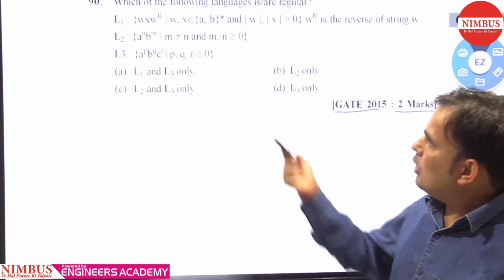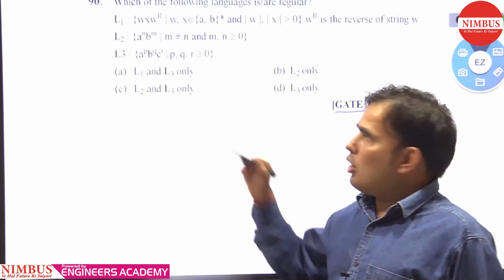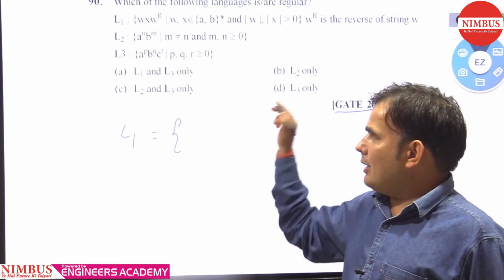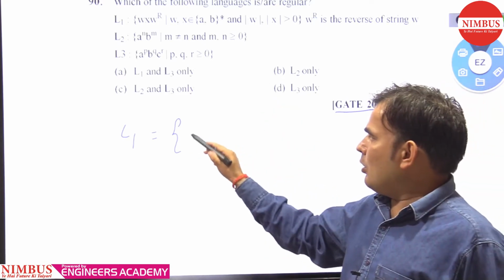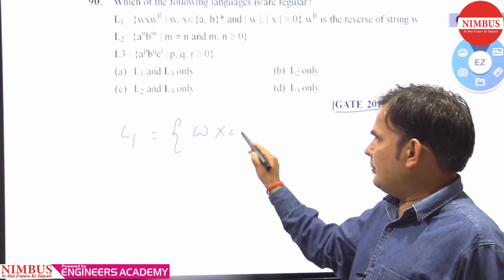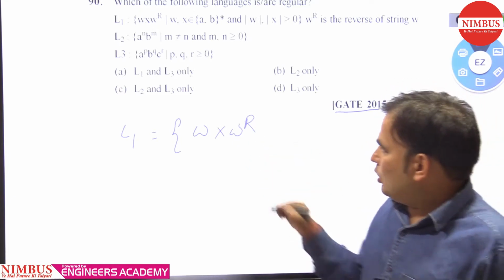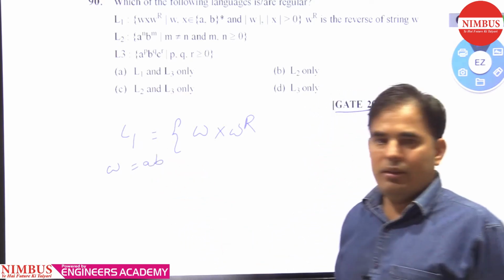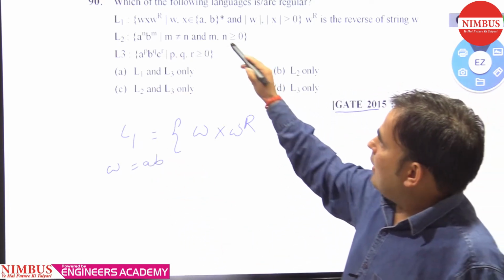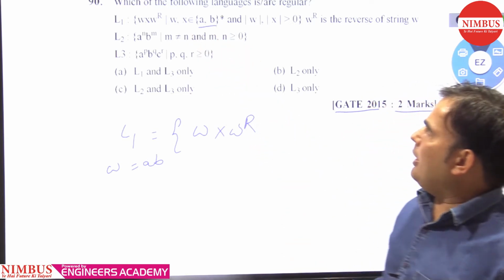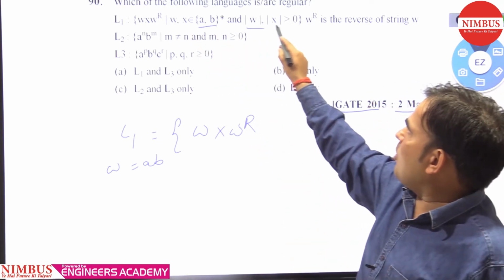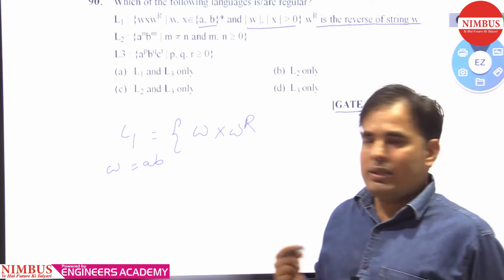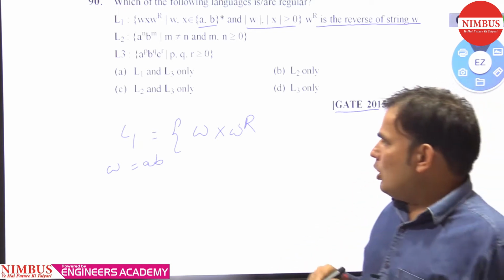So if we talk about language L1, what it is saying is that it contains all strings like this. W is any string, let us consider AB. Where W, X belong to {A, B} and |W|, |X| are greater than 0. WR is the reverse of string W.